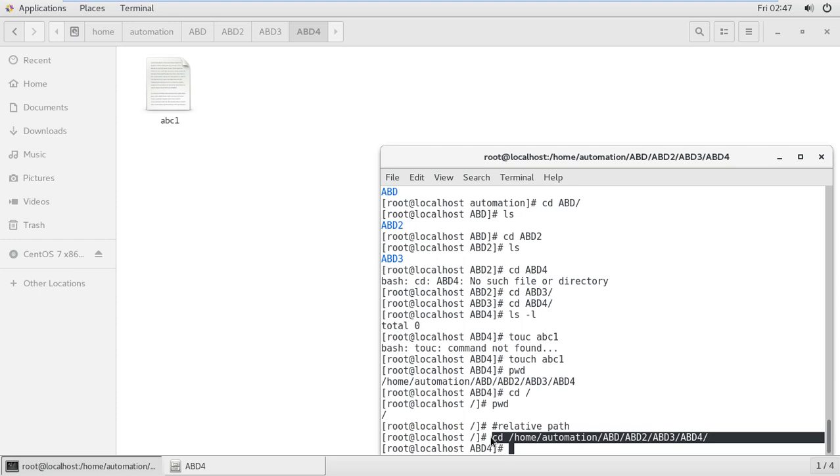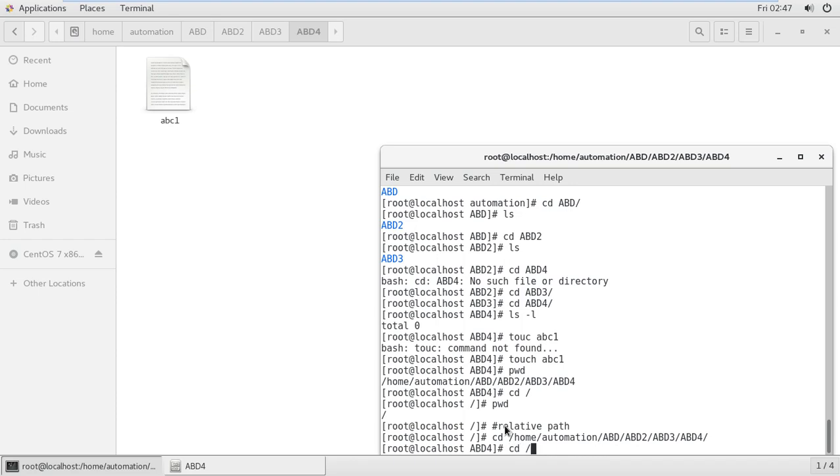An absolute path begins with the slash. I can say that you need to go into the destination path using a single command, so that is an absolute path.